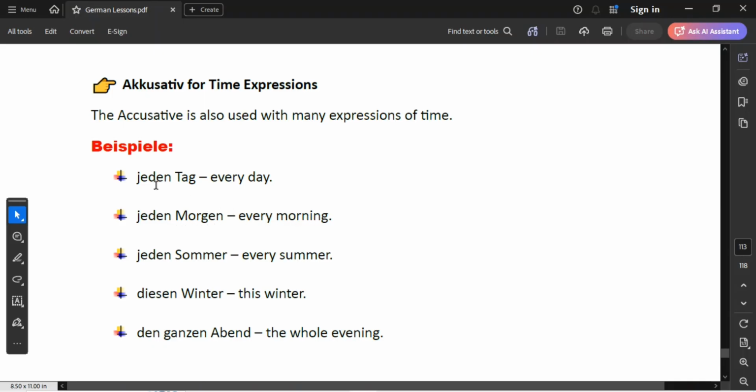As you can see, jeden means every, Tag is day, Morgen is morning. So we have jeden Sommer, every summer, diesen Winter, this winter, then den ganzen Abend, which means the whole evening. So in short, accusative is used to express time.